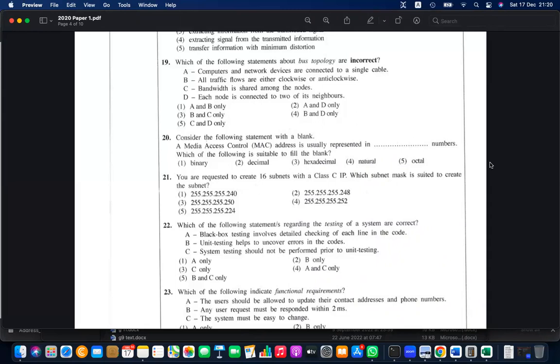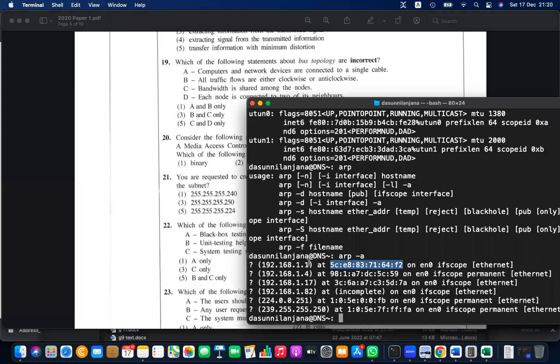So what is here? Which of the following is suitable to fill the blanks? Usually represented in what, hexadecimal numbers, right? So you saw that it's usually represented in hexadecimal numbers. Question number 20, the answer is number 3. Here you saw the IP, this is in decimal and this is in hexadecimal.